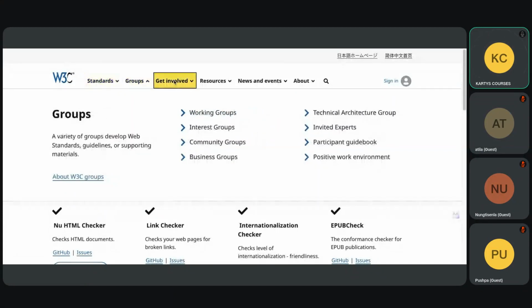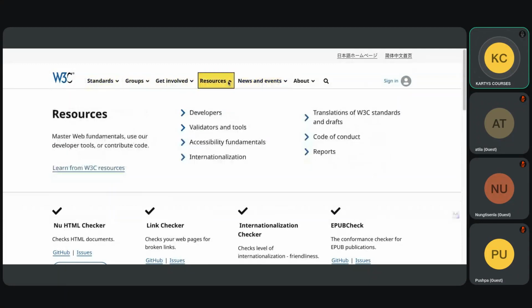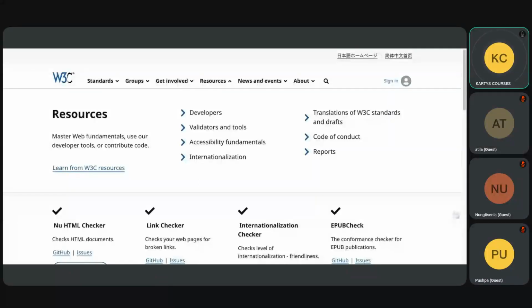Who will you ask? Will you ask your friend? Will you ask your colleague who's sitting next to you? There's only one resource, and that is this website. You will not ask anyone else. Am I clear? Because this will give you 100% accurate results. If you make any mistake, and you have followed this, you can always say that you have followed this, and nobody in the world can say that you are wrong, because this is what everybody in the world has to follow. It's available in Japanese and Chinese. I don't know whether this is Mandarin or Cantonese. If you want, you can change the language.